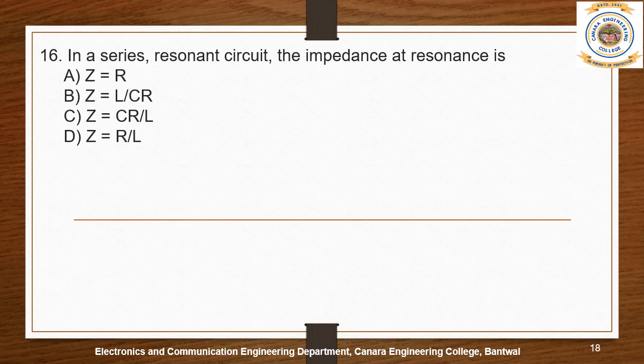Question 16. In a series resonant circuit, the impedance at resonance is. Options are A, Z is equal to R. B, Z is equal to L by CR. C, Z is equal to CR by L, and D, Z is equal to R by L. So the answer is A. Z is equal to R.